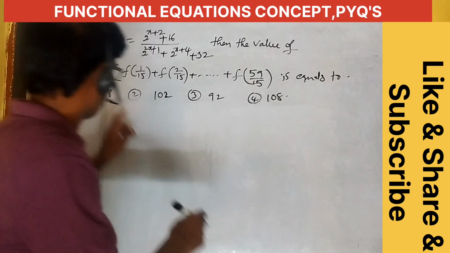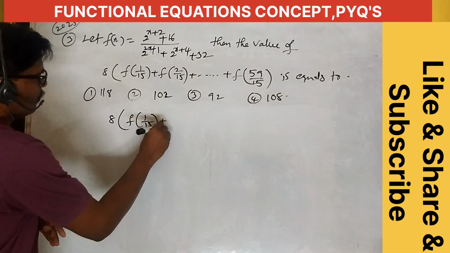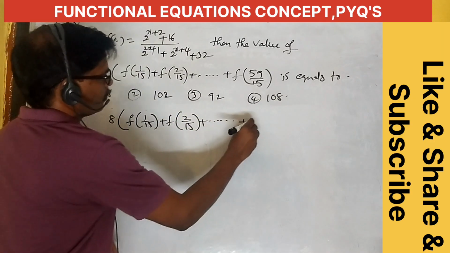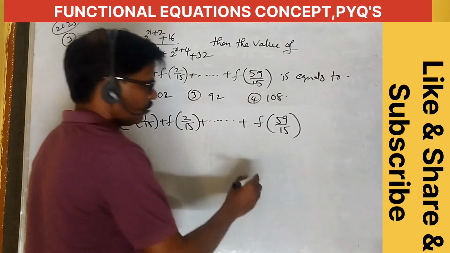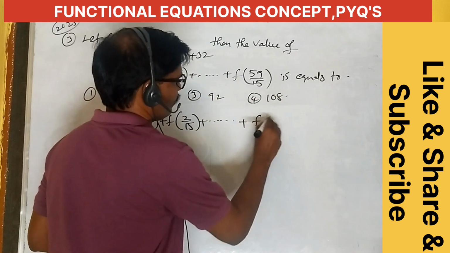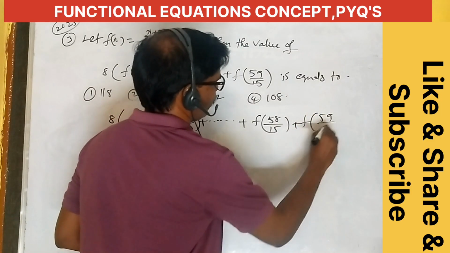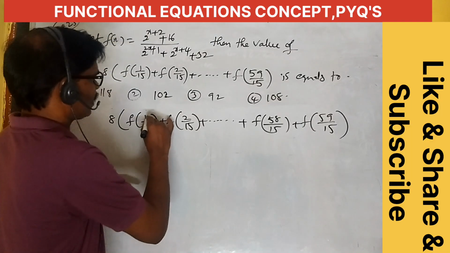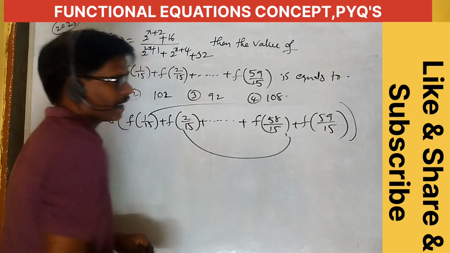Given that, the question is equal to 8 into f of 1 by 15 plus f of 2 by 15 plus so on plus f of 58 by 15 plus f of 59 by 15. What are the middle values here? First term and last term equal 1 by 2. Next, second term and second last term equal 1 by 2.